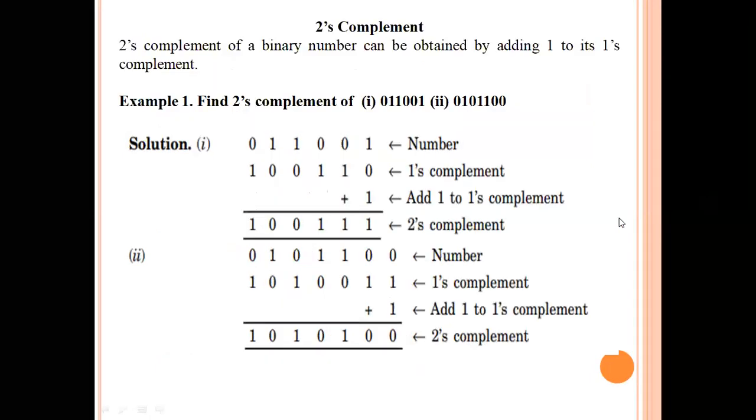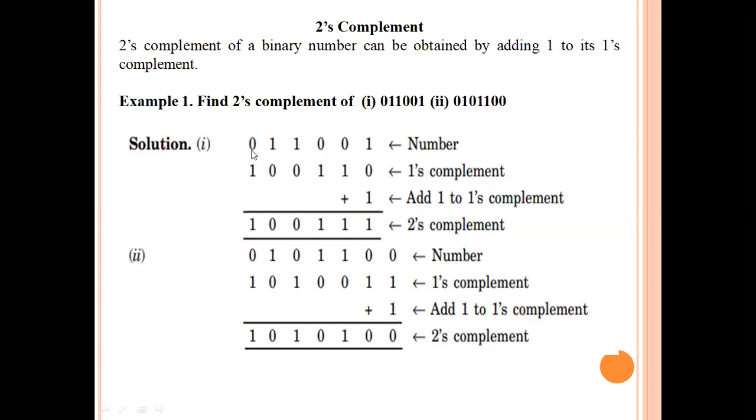2's complement. What I have said is that 2's complement means doing the 1's complement and adding 1. First, let us see an example. Find the 2's complement of 0, 1, 1, 0, 1. This is the value we are given. What I have said is adding 1 to the 1's complement.